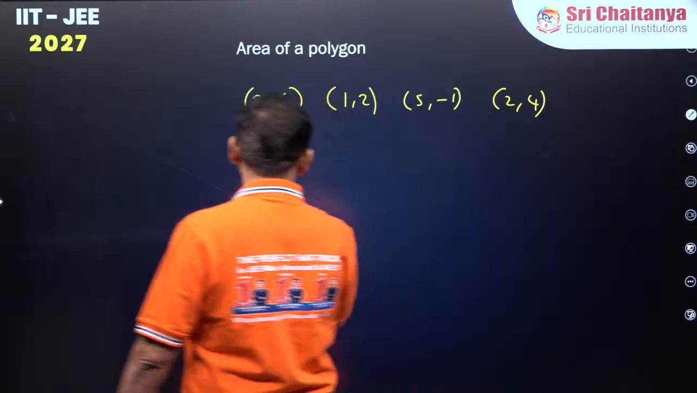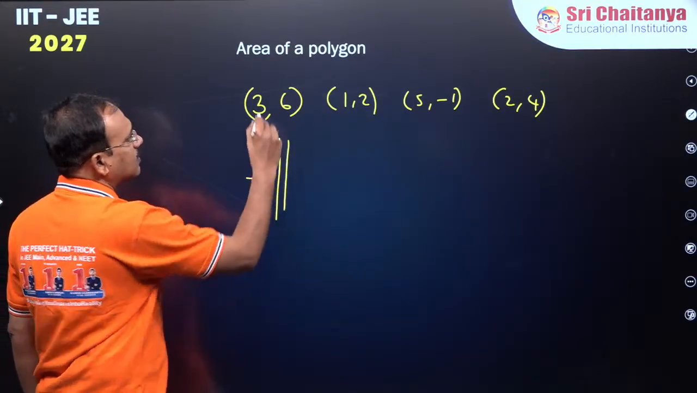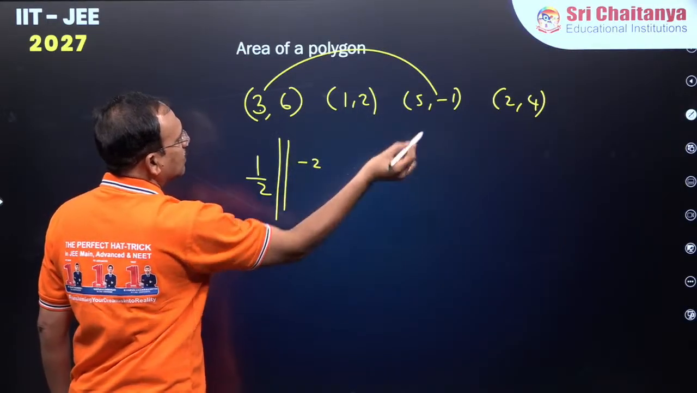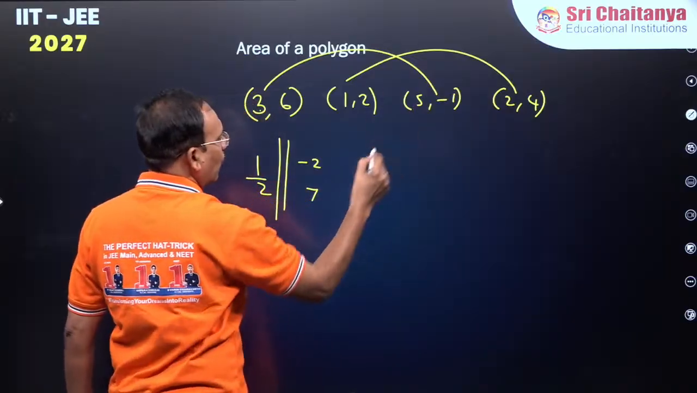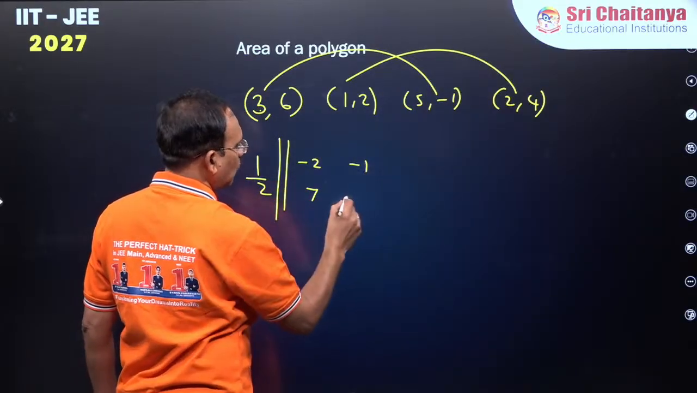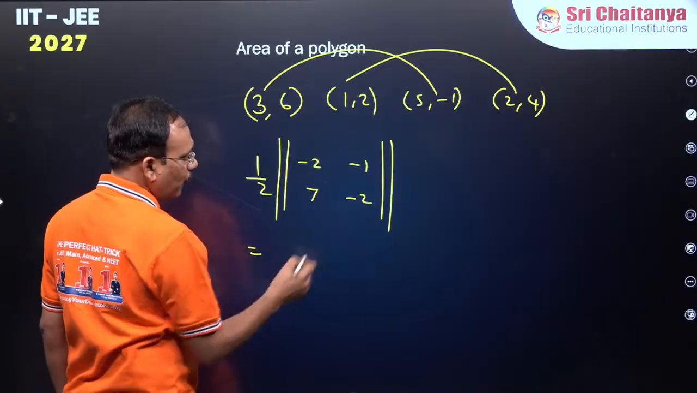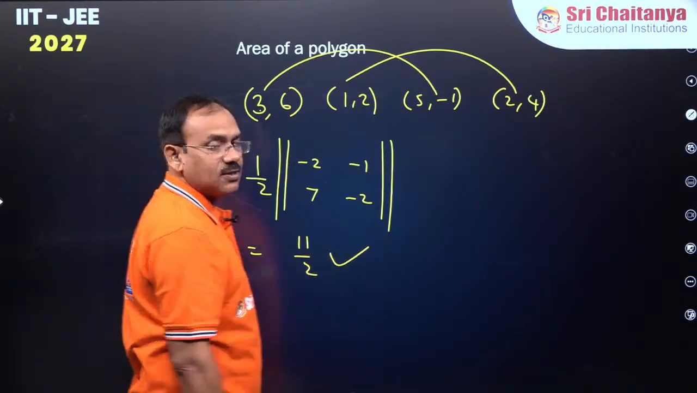So dear students, to find the area of a quadrilateral easily, half modulus of (1 minus 3, 3 minus 5 minus 2, 6 plus 1, 7), (2 minus 4, 1 minus 2 minus 1, 2 minus 4 minus 2), which gives 4 plus 7, which is 11 by 2 square units. Clear?